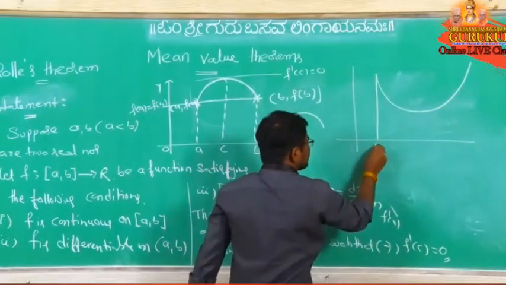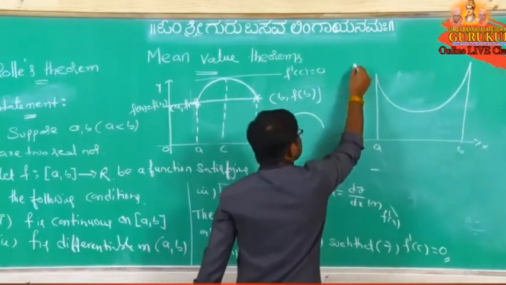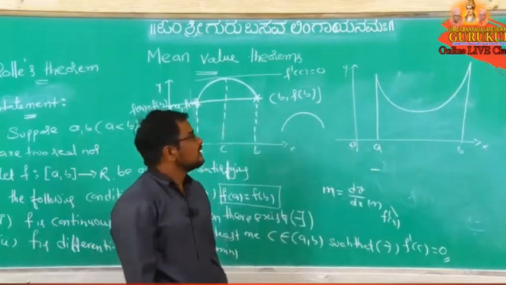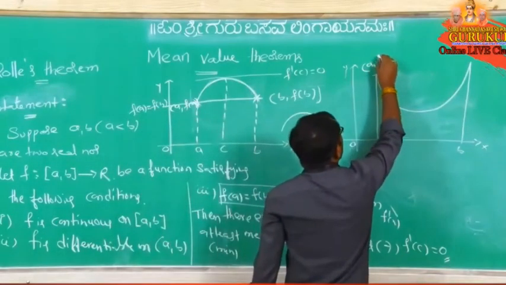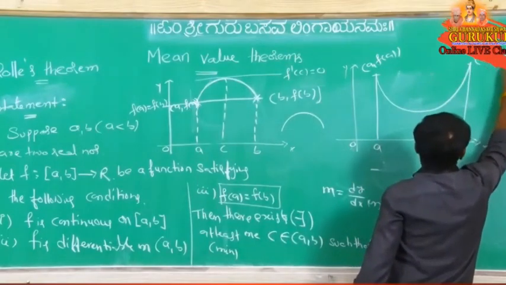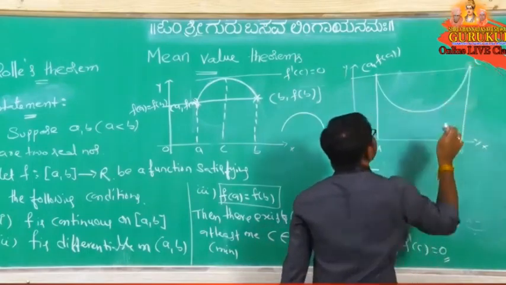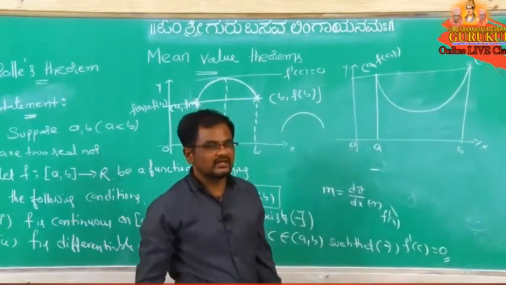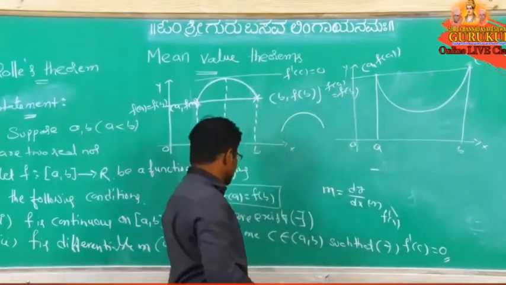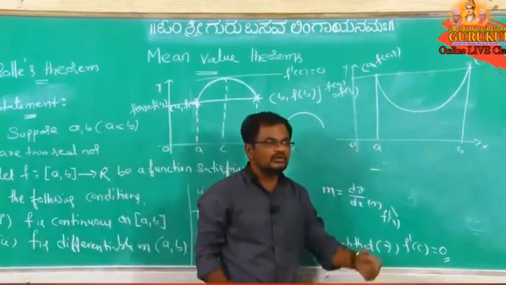For example, if you take one more curve like this, I am taking. So here a and here b, this is the x axis, y axis. Now here a comma f of a and here b comma f of b. Here the distance is same, I am taking. f of a equal to f of b or not? f of a equal to f of b. Means f is continuous, differentiable and f of a equal to f of b.